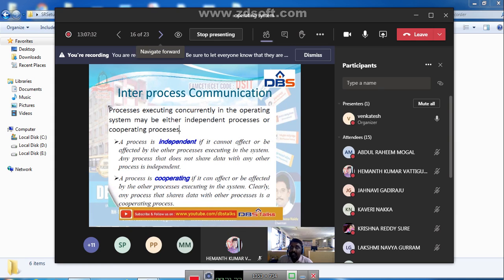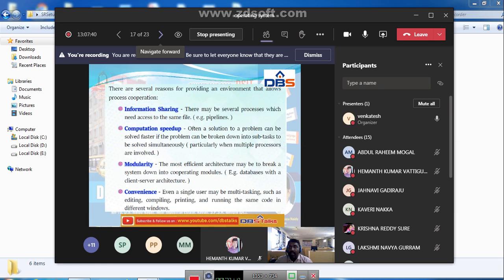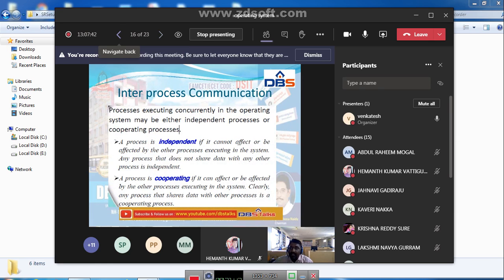So the next topic we are going to talk about is inter-process communication, that is IPC, or we can say the IPC mechanism. Whenever processes are executing concurrently in the operating system, they may be either independent processes or cooperating processes. Generally, processes can be of two types, that is independent or cooperating.